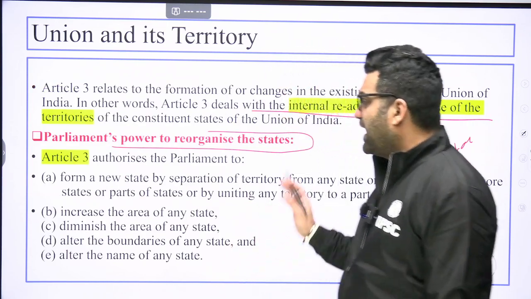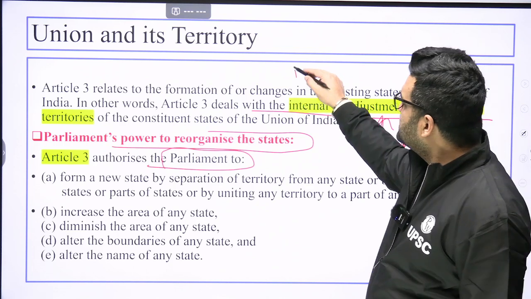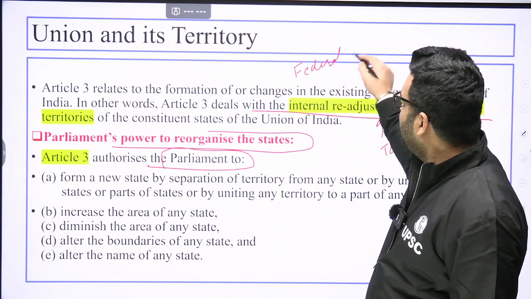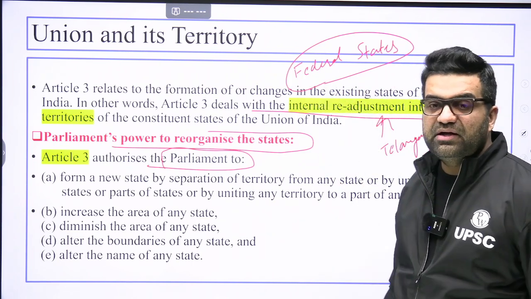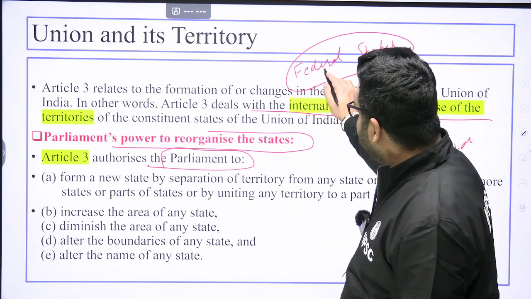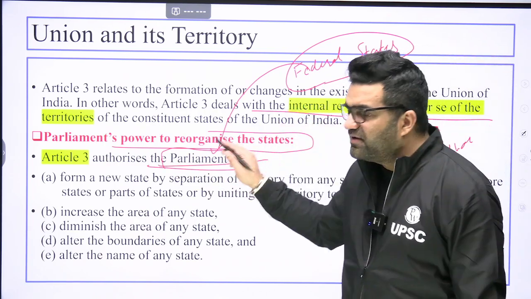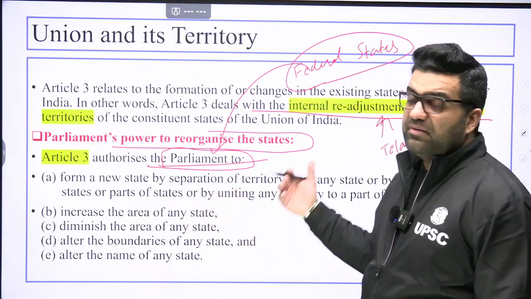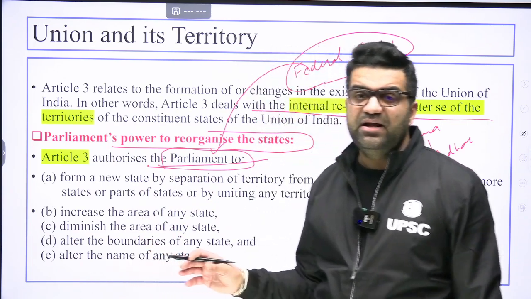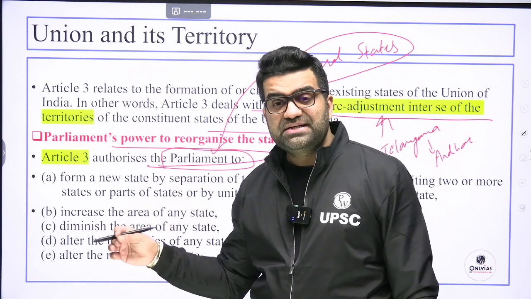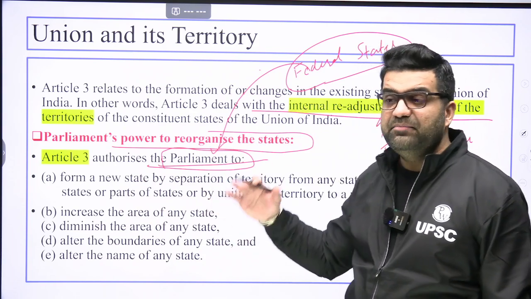Okay. Now, Article 3 is focusing more on the parliament. Why? Because of the rights of the federal state, which is going to be changed or altered in its name, character, or geographical territory. Since it is internal reorganization, that is why the word parliament comes into picture. Whether approval of parliament is needed, yes. In what form is it needed? What is going to be the mode of consultation with the concerned federal state, which is going to be modified in its name or area?